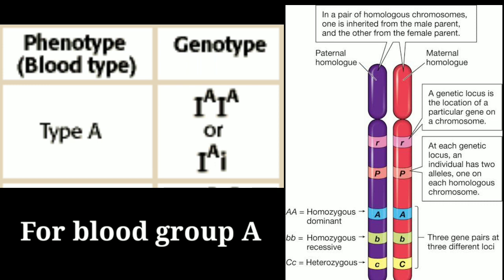And there can be another such arrangement, and that is that the zygote may also contain IA in one of the homologous chromosomes and IO in the other homologous chromosome. So in that case also the individual will possess blood group A, because allele IA is dominant over IO.